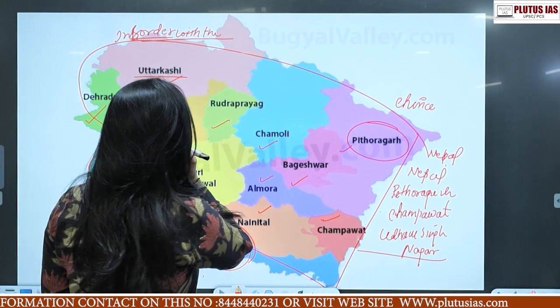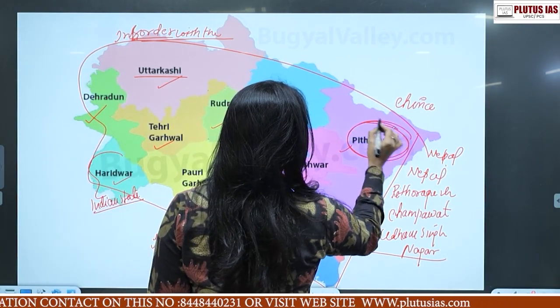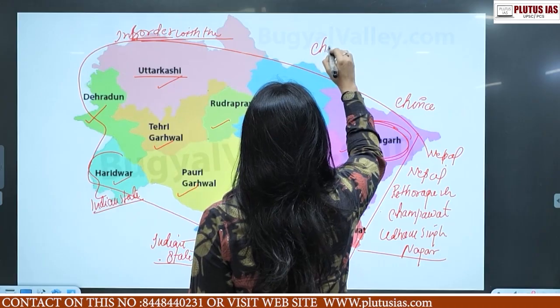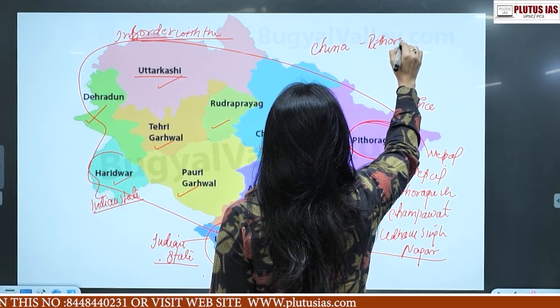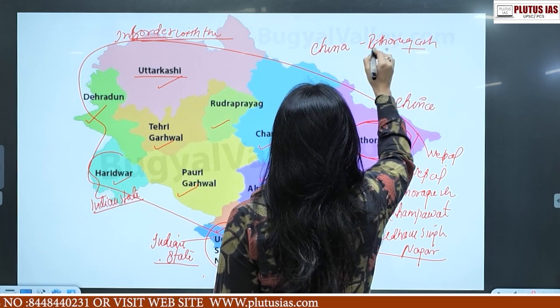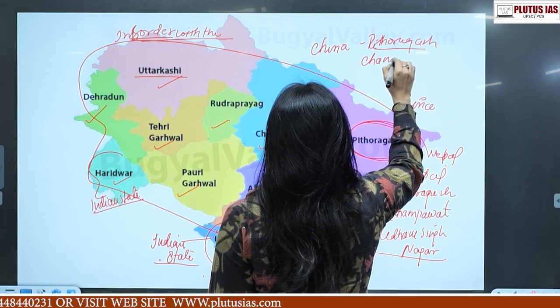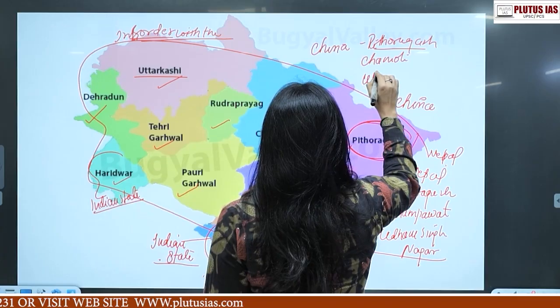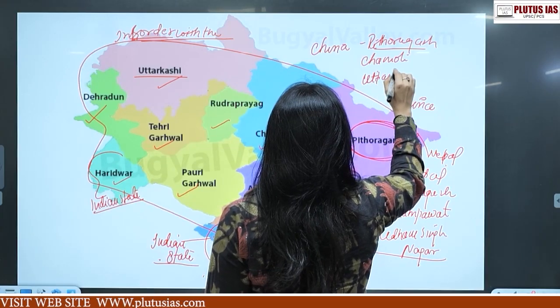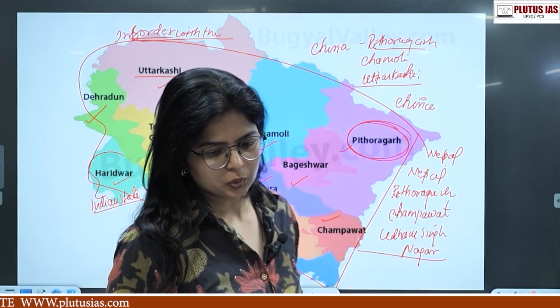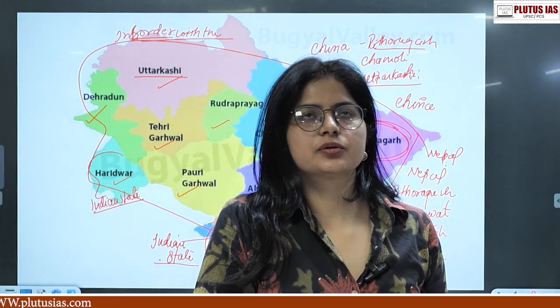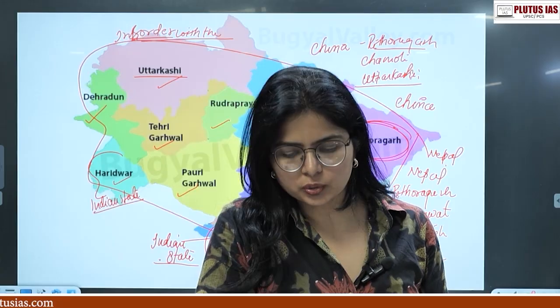They have a border with three districts majorly. One is Pithoragarh. Again, with China you can write Pithoragarh, Chamoli, and Uttarkashi.